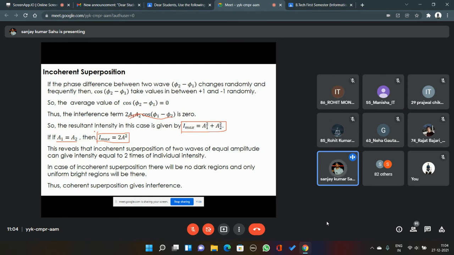So for interference to happen, the waves must superpose in a coherent way. Without coherency, you won't get an interference pattern. They may superpose and you may get a resultant wave, but that peculiar fringe pattern of bright and dark you won't be able to obtain without coherency.